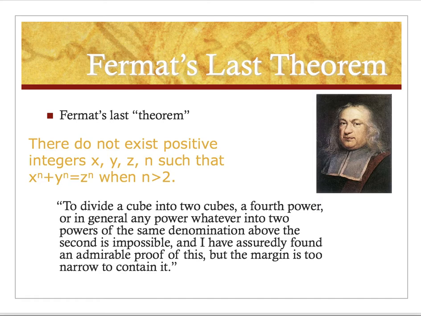He was working through Diophantus's book when he wrote in the margins that there doesn't exist any number where this happens. He said, to divide a cube into cubes, a fourth power or general power, into two powers of the same denomination above the second is impossible, and I have assuredly found an admirable proof of this, but the margin is too narrow to contain it. This notion that I found a proof, but I can't write it here because there's not enough room, has spurred people on for years.